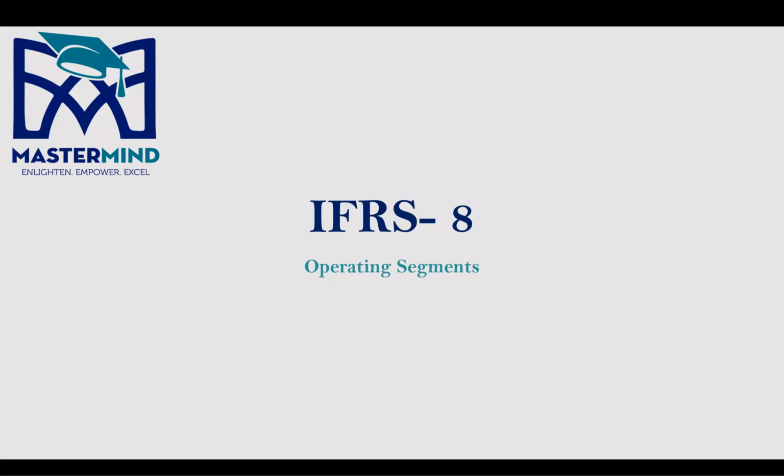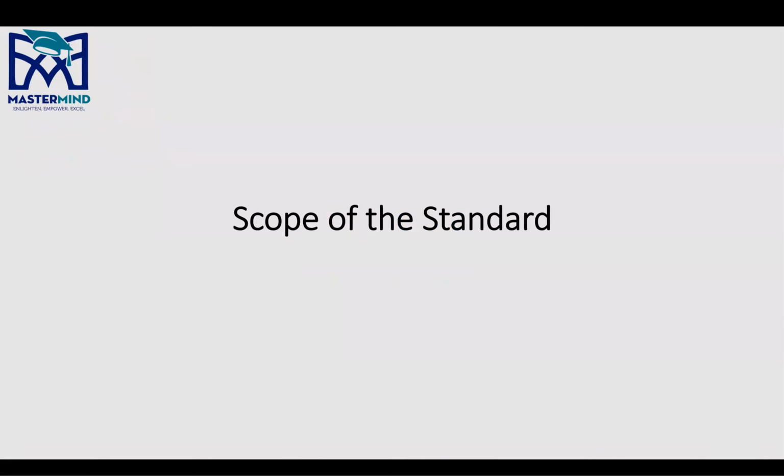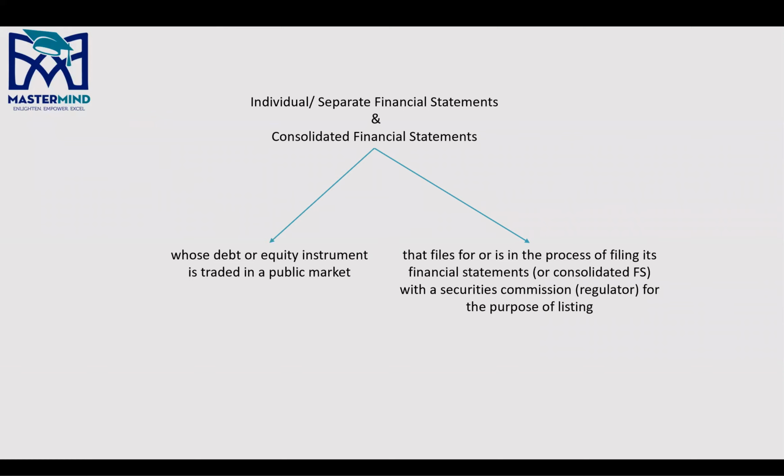All right, now operating segments, right? IFRS 8. First of all, what we need to look at is the scope of the standard, right? Basically, IFRS 8 applies to individual or separate financial statements. Separate financial statements is where you make your FS according to IAS 27, right? Or consolidated financial statements if you're part of a group, right?